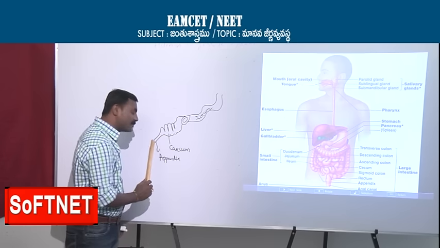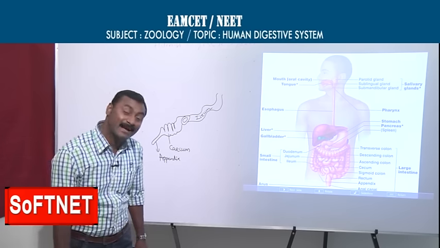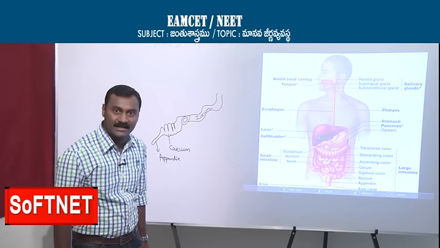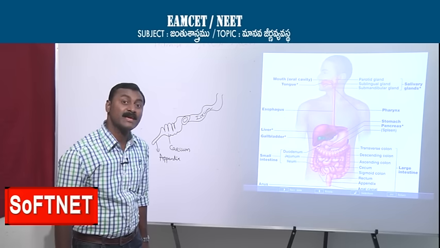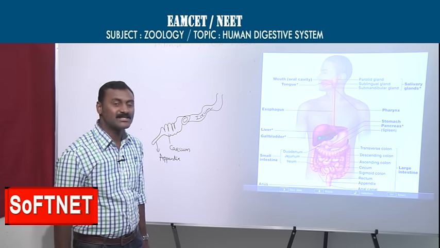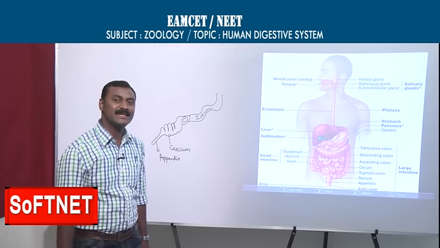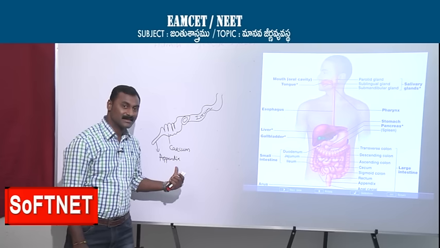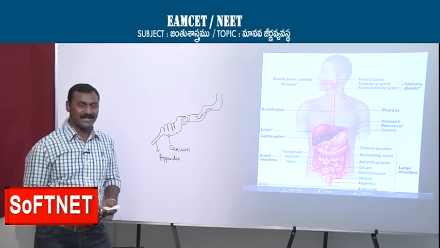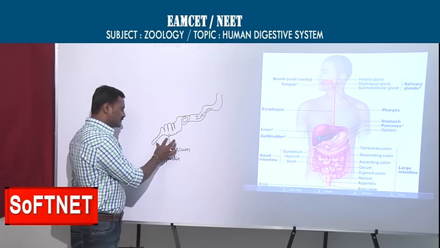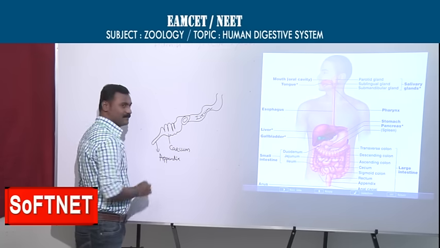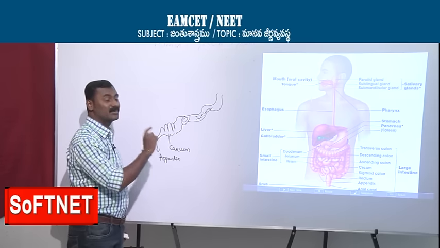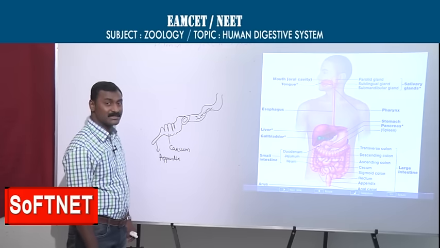Because in the cecum and appendix, symbiotic bacteria are there. They are very important bacteria. They secrete the cellulase enzyme to digest cellulose. But we are omnivores, so in our body it is very small, almost vestigial, but it is very useful in herbivorous animals. That is the story.